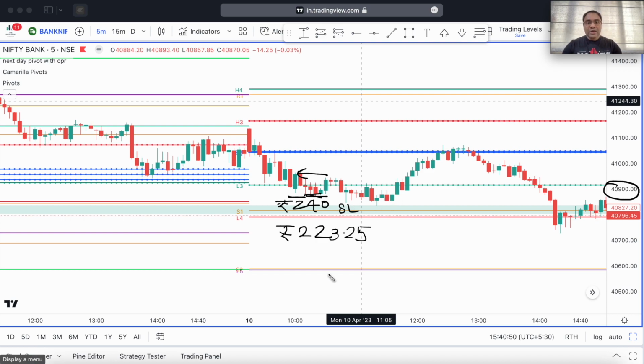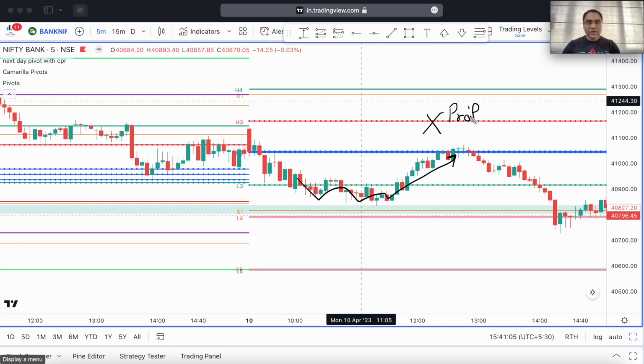That was not even 20 points that I took a stop loss of. But then you can see here how price actually went down. It took support and then went up again. And had I been in the right trade, I would have targeted the H3 pivot as my profit booking level. So here is where my profits would have been taken. So my stop loss was much smaller, my entry was here, and this was my take profit level. So that was around 1:2. So that is how you should be planning your trades.